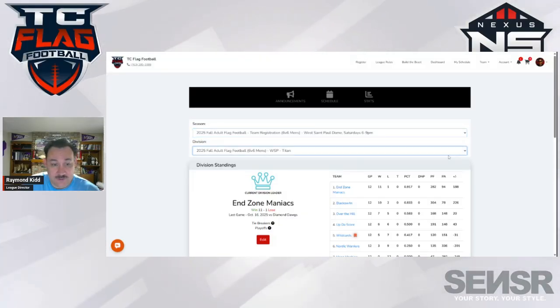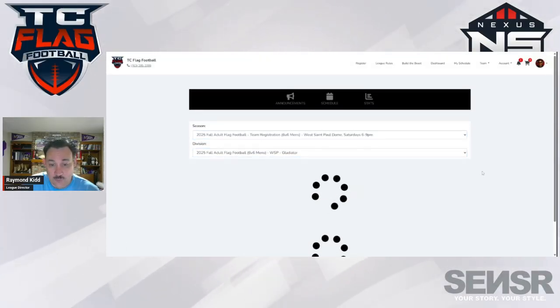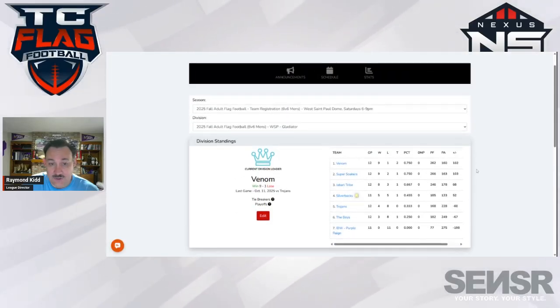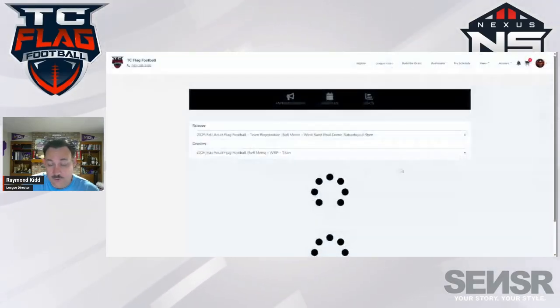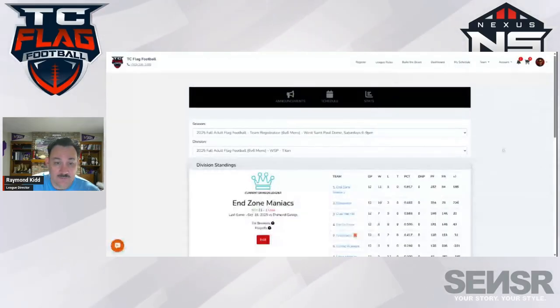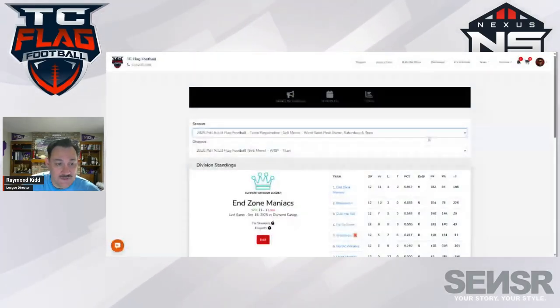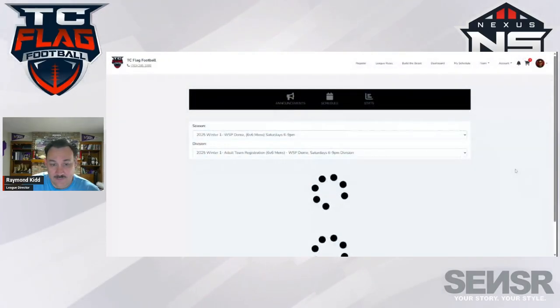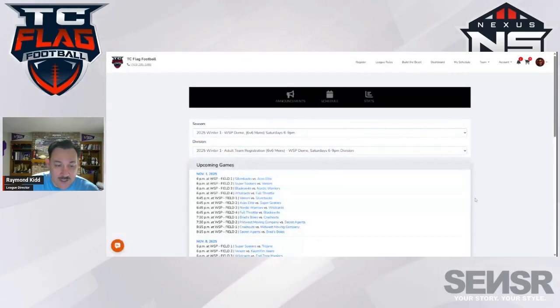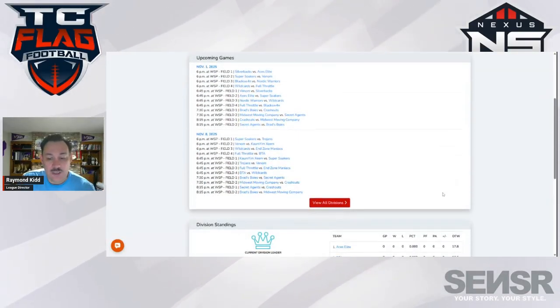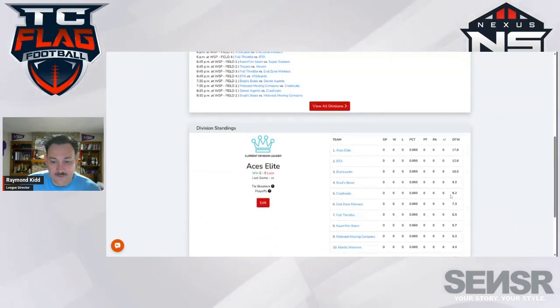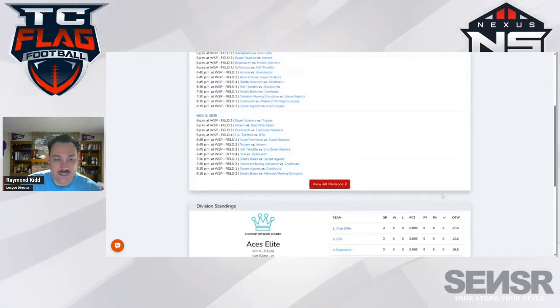You can switch between different divisions for the standings, so you can see past division winners, or where teams were in the Gladiator and Titan levels right now. You won't see the winner one because no games have been played, so this should be pretty blank, but it will take you to the schedule of upcoming games. And then you can see the different divisions and standings.